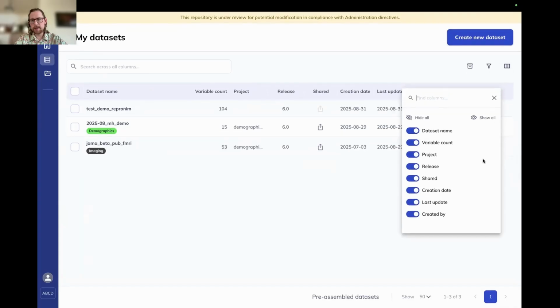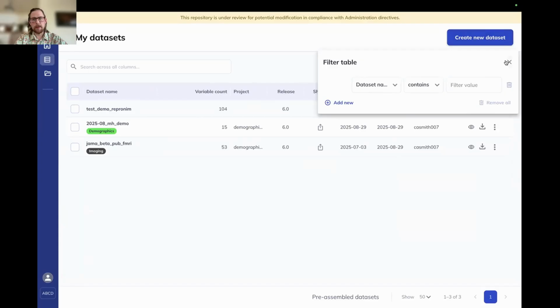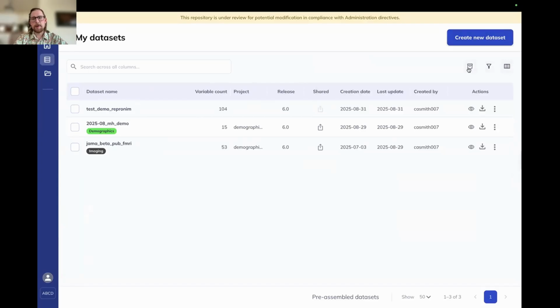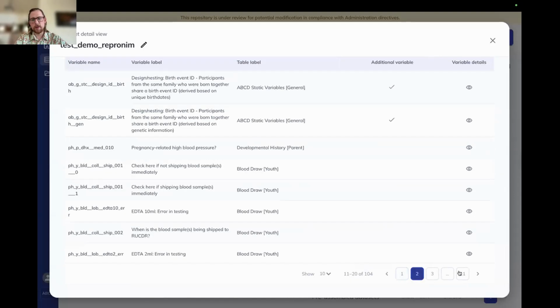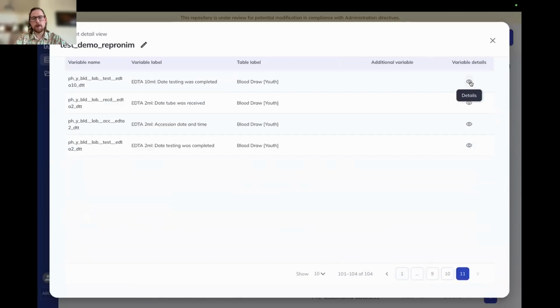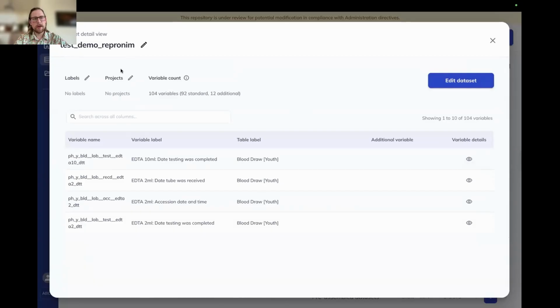You can modify the columns that are shown on this table up here. You can filter down your data set similarly to how you filter variables, and then we'll talk about the archive function in a second. When wanting to learn more about the data sets that you have or edit them, you can click this little eye icon. It's going to pull up all the variables that you have selected in the data set, in which you can toggle through them, look at the variable details, change the name, edit the labels and projects, etc.